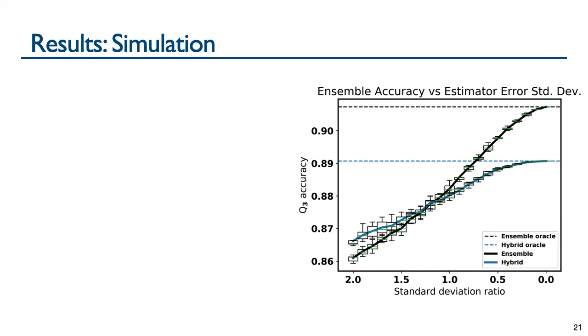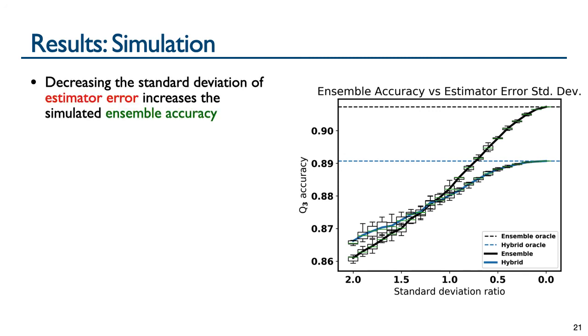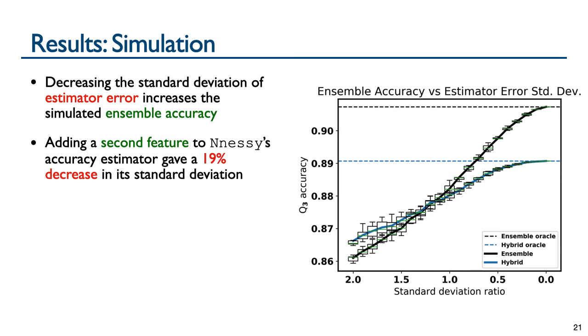The curve for the average simulated accuracy of the estimator selection ensemble is shown in black, while the curve for the hybrid selection ensemble is in blue. The dashed lines give the accuracies of the estimator selection oracle containing all tools in black, and the hybrid selection oracle containing only Nessie and Porter in blue. Note that as the standard deviation ratio goes to 0, the curves approach the oracle limits. The figure shows that decreasing the standard deviation of estimator error increases the simulated ensemble accuracy.